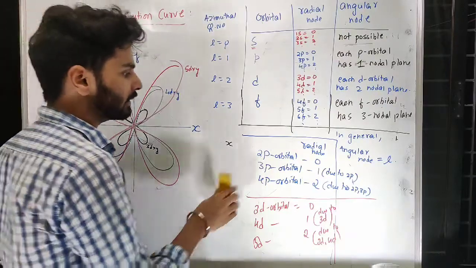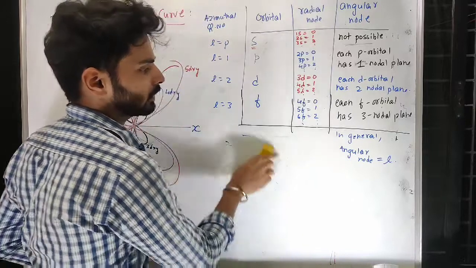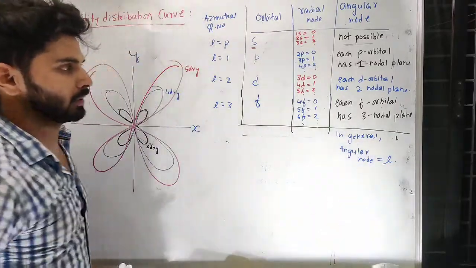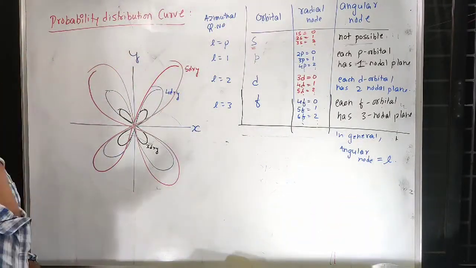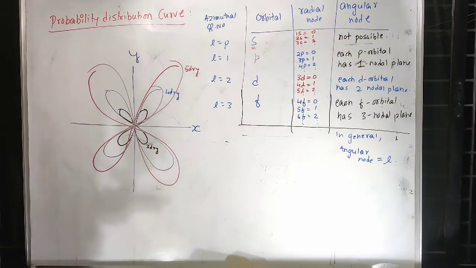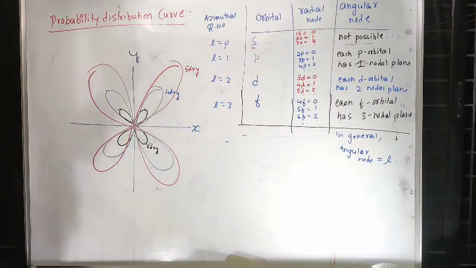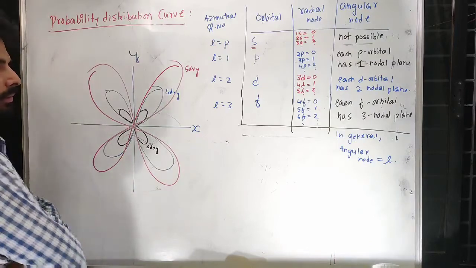Now the formula that I have given you to find the angular node is simply the azimuthal quantum number.